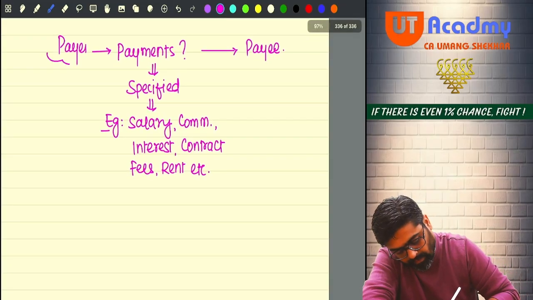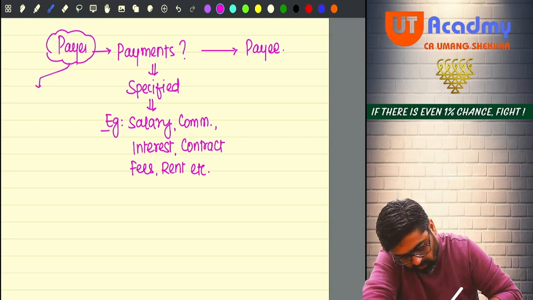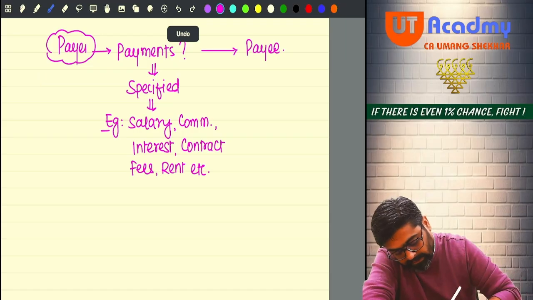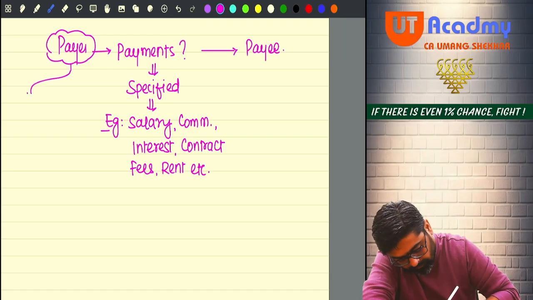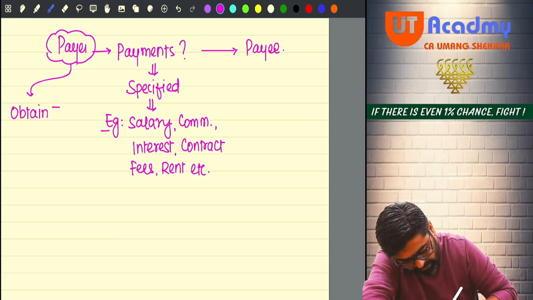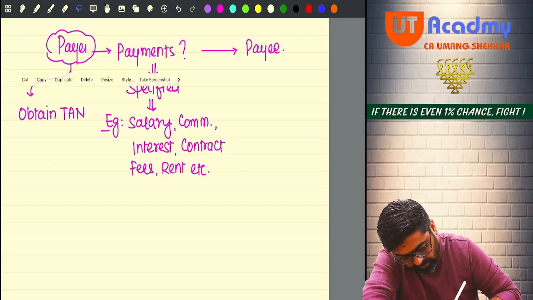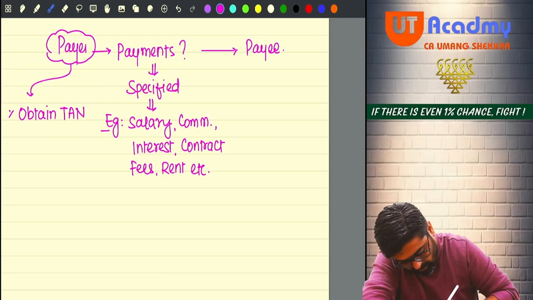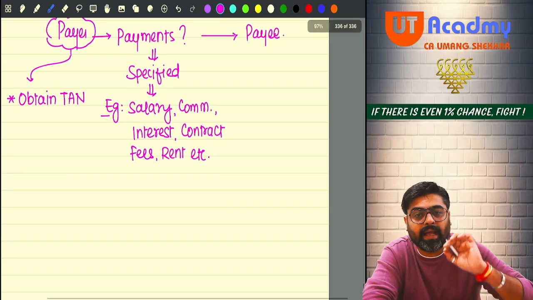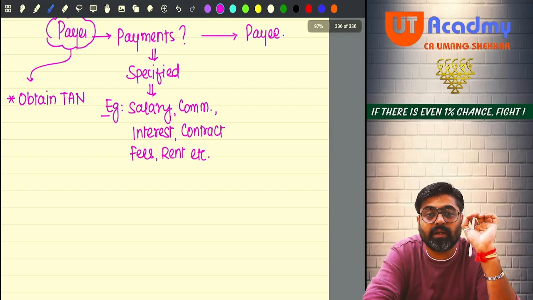Now see what the payer will have to do. The first responsibility of the payer will be to obtain TAN. Obtain what? TAN. Now what is this TAN? TAN is tax deduction and collection account number.